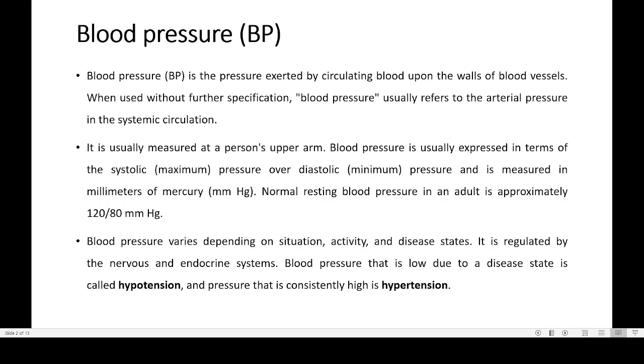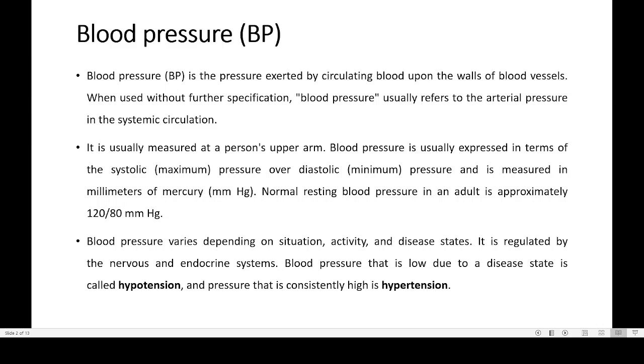The important thing about blood pressure is that even if you have a blood pressure of 160, there will not be any symptom. Absolutely no visible symptoms will be there. That is the problem with blood pressure. Because of that, blood pressure is sometimes called a silent killer, because it is not showing any symptom. Unless you go for a medical checkup, you are not going to be aware that you have high blood pressure.